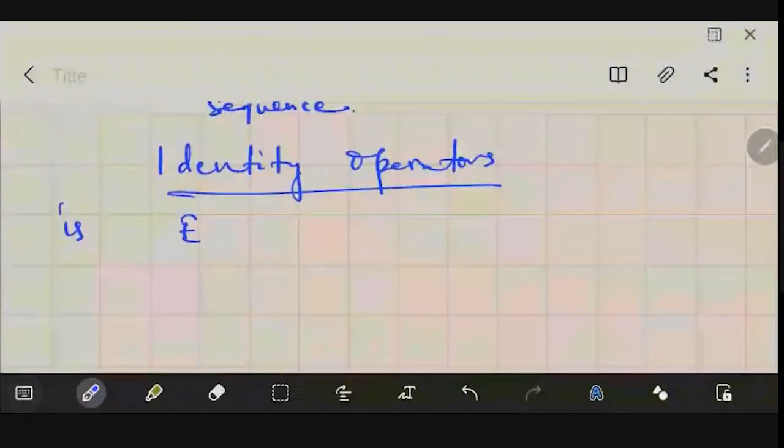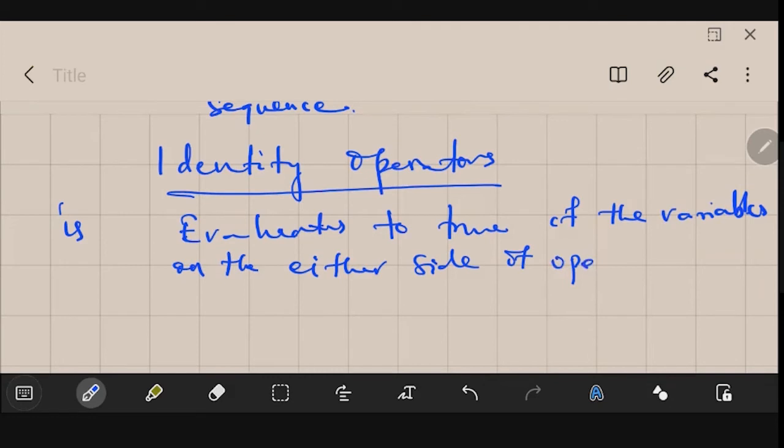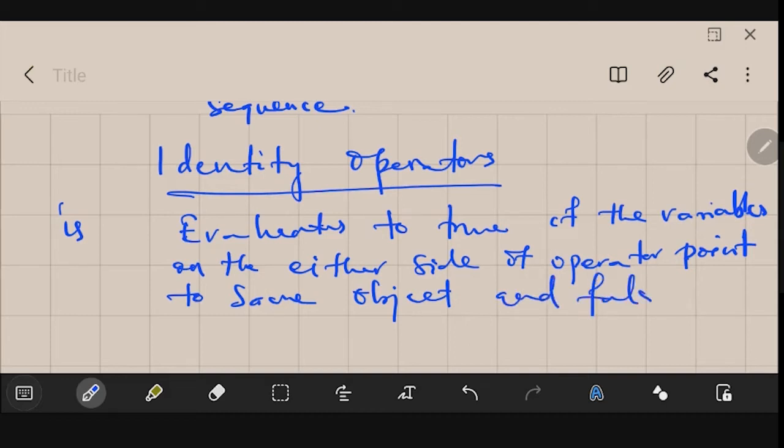It evaluates to true if the variables on either side of the operator point to the same object, and false otherwise.